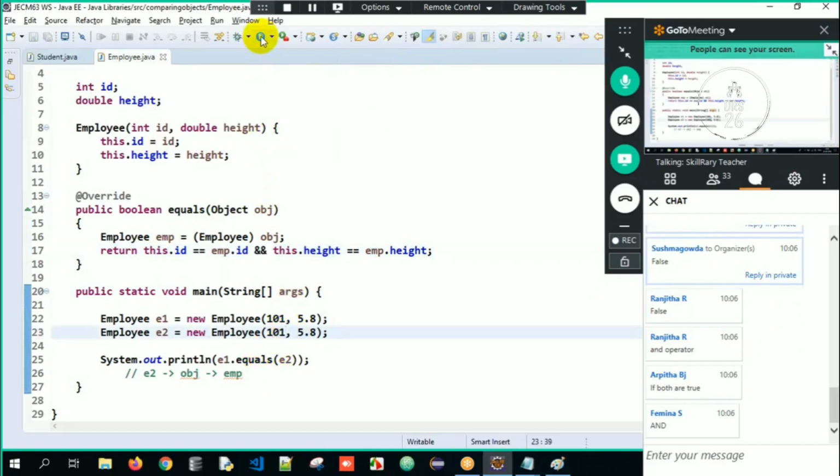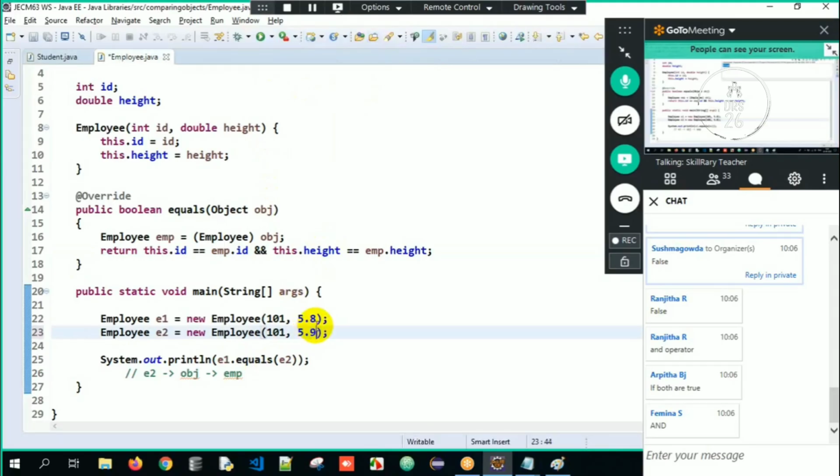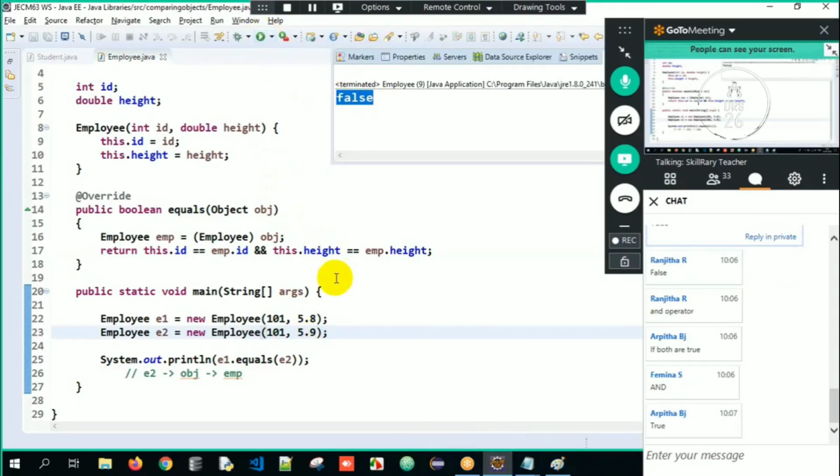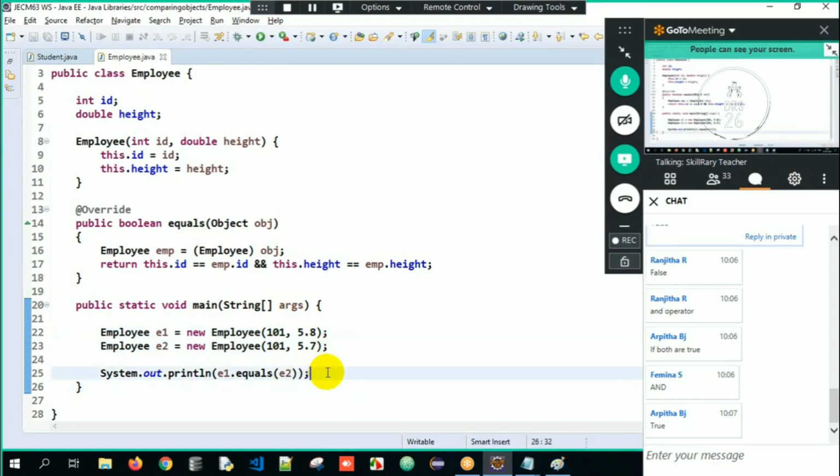So 101 only. It means both ID and height are same here. That's the reason it is comparing true here. So if I give my height also different here, it doesn't matter. When I execute it, it gives me false. Why? Because the content has to be same here. Got it? So that's the reason here we are supposed to do this. This is what we are supposed to understand.